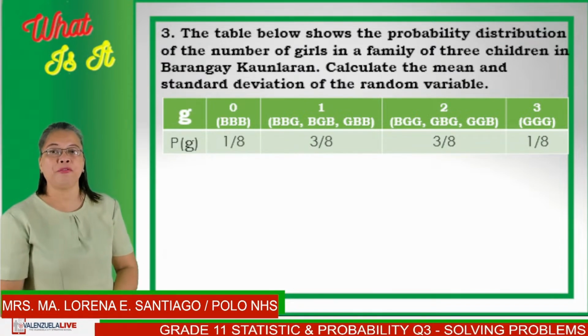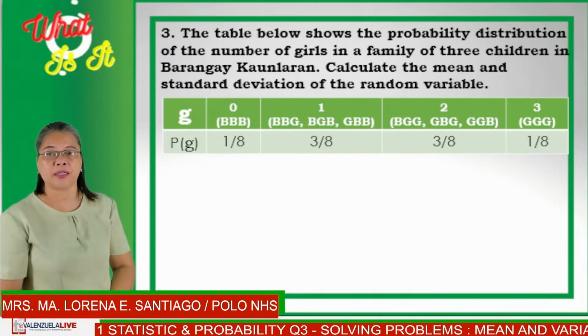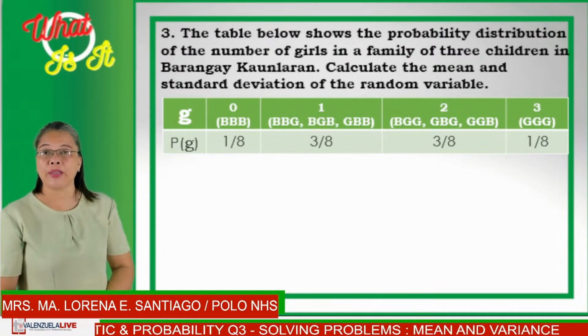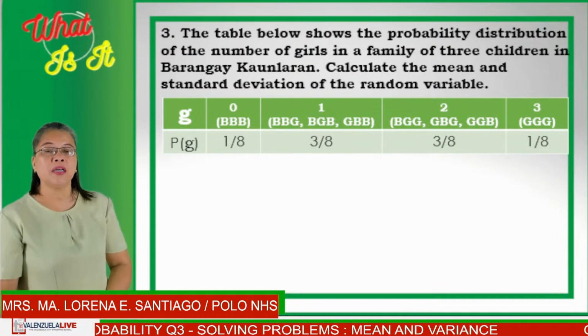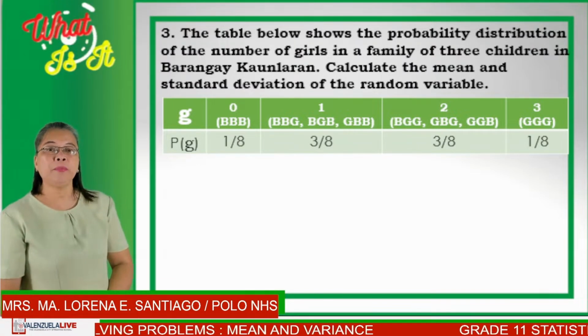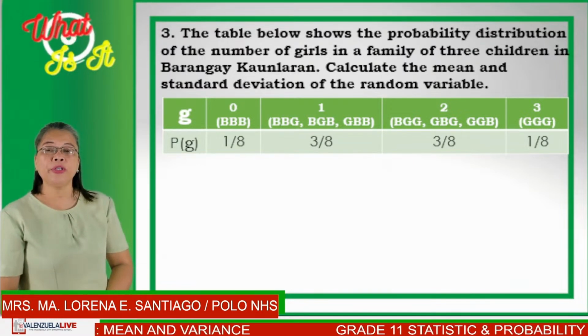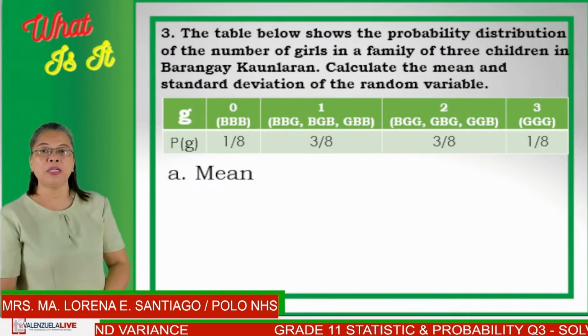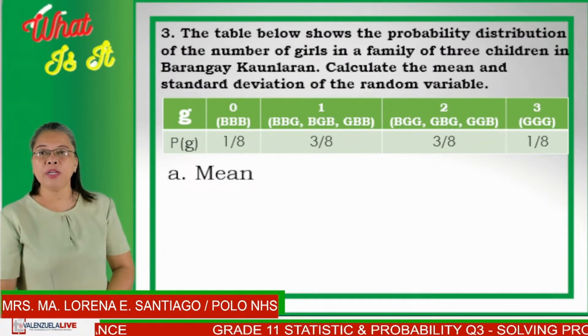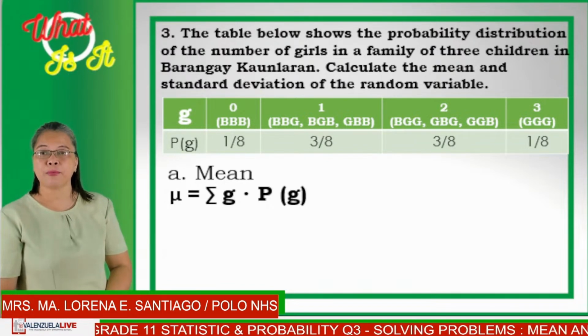And thus, if we write the probability for 0, that will be 1 out of 8. The probability for 1 girl will be 3 out of 8. The probability for 2 girls will be 3 out of 8. And the probability for 3 girls will be 1 out of 8. So in order to solve the mean of this probability distribution, we need to find the summation of G times P of G.